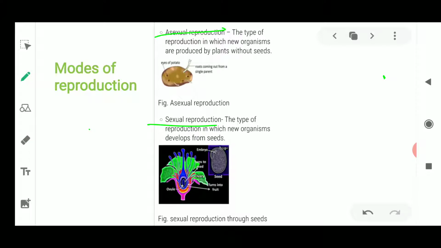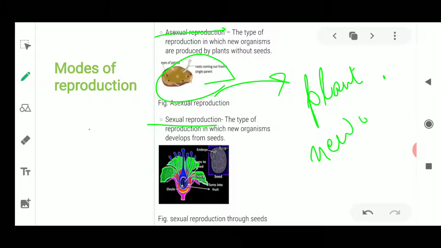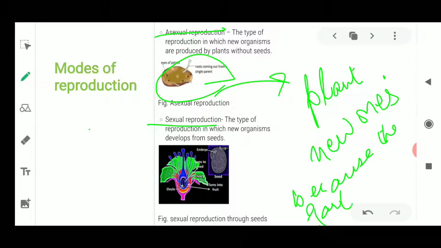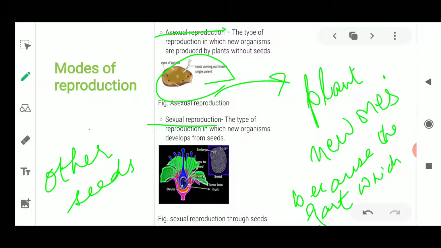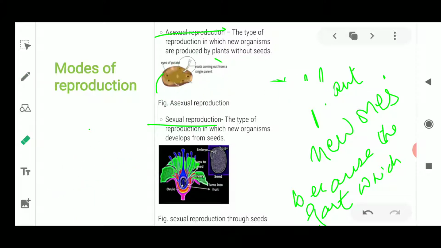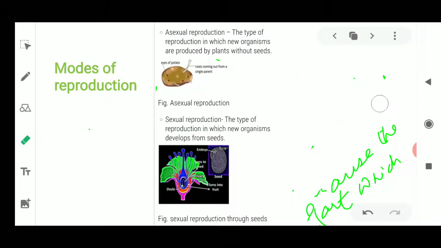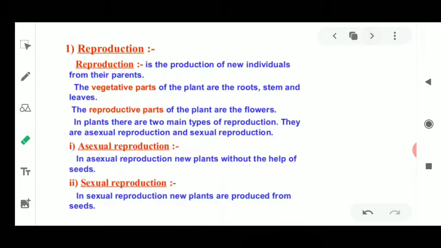Now here you can see that a complete potato is kept, and from there some plants are going to come out. These plants are the new ones which are going to be developed because of a part other than seed. Okay, it is because it is other than seeds. So we'll continue with what the asexual mode of reproduction is and what the sexual mode of reproduction means, in detail. Now I move on to the next slide.